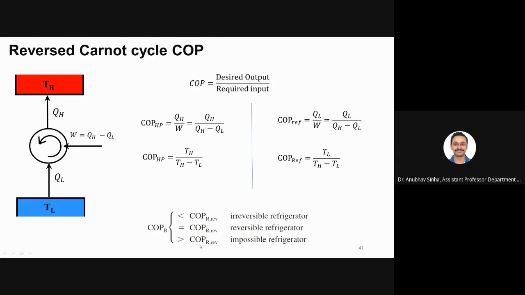If it is more than the COP of a reversible one, then it is impossible, since it would violate the second law. So it could be at most equal to this, or less than this. Is this clear to you?